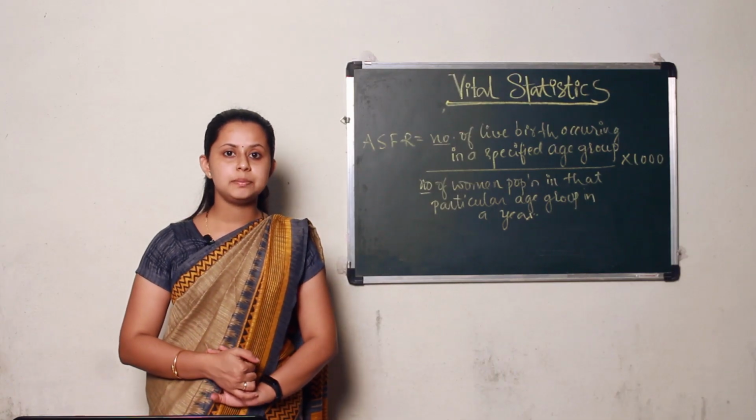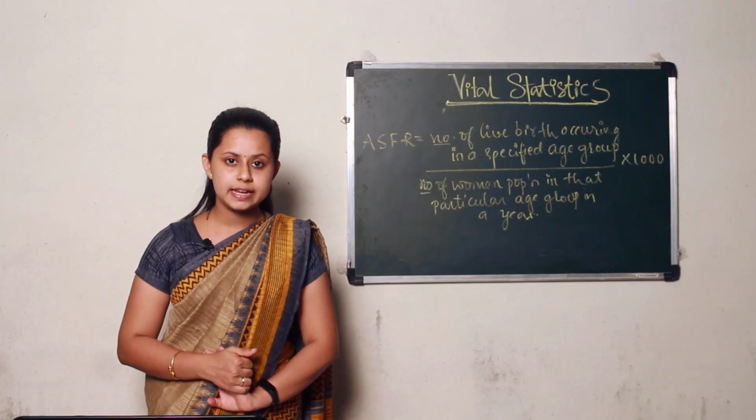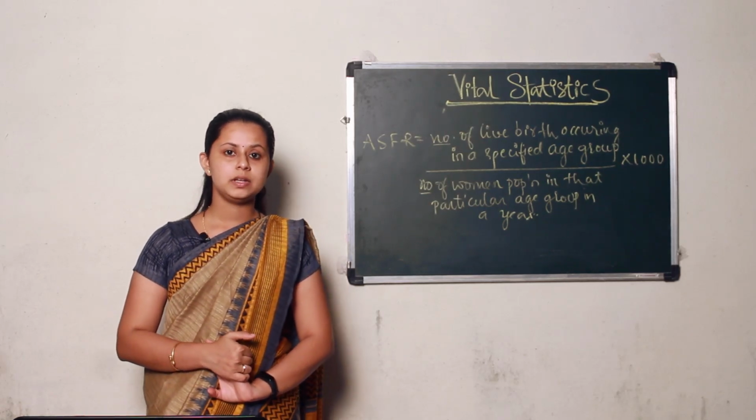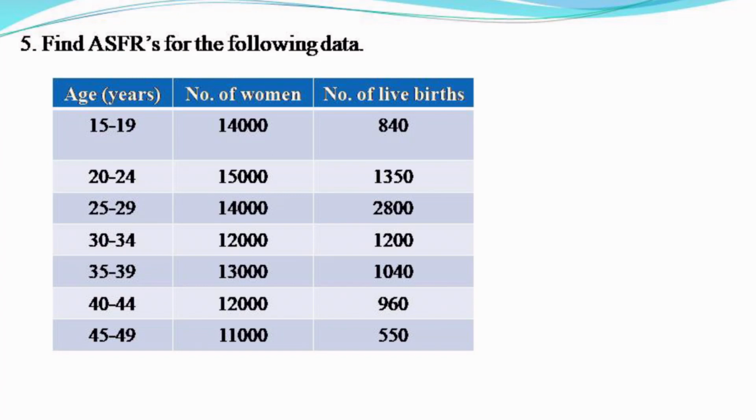Next, we shall study the problems on ASFR or age specific fertility rate. First problem, find ASFRs for the following data. You can see the table here. First column is age, which is given in years: 15 to 19, 20 to 24, 25 to 29, 30 to 34, 35 to 39, 40 to 44, 45 to 49.